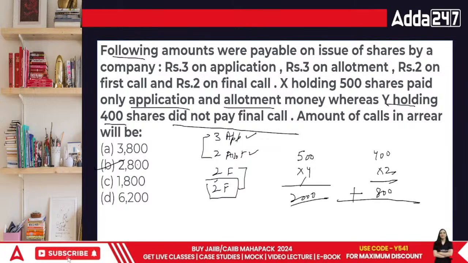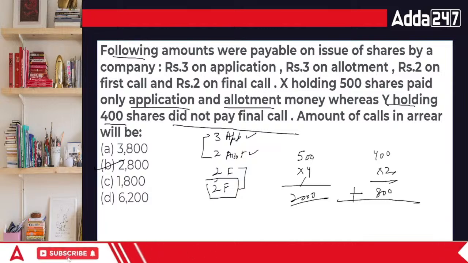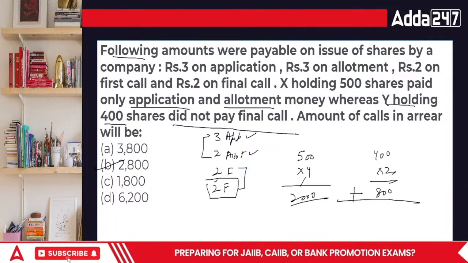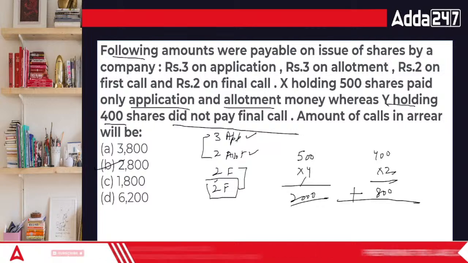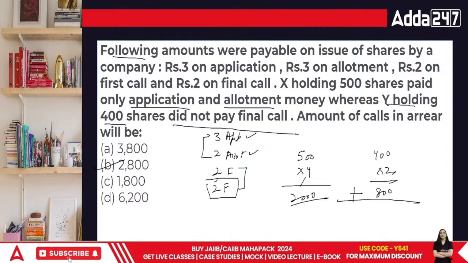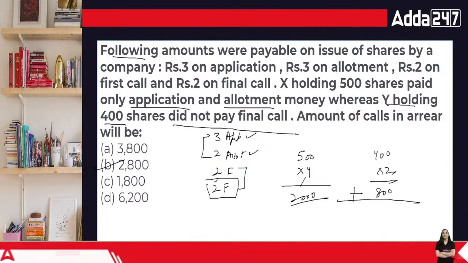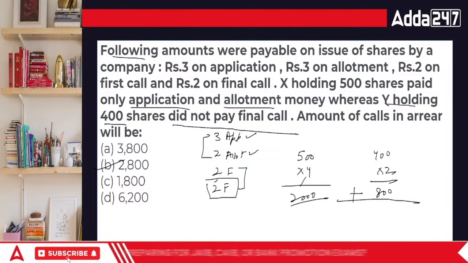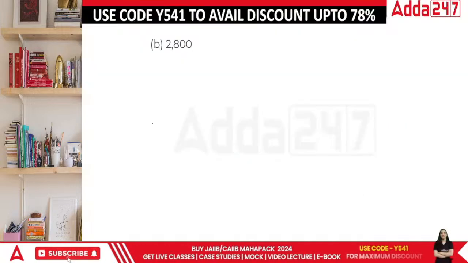They would be written off in the form of forfeiture, everyone. Okay? Done? Now let's move on to the next point.